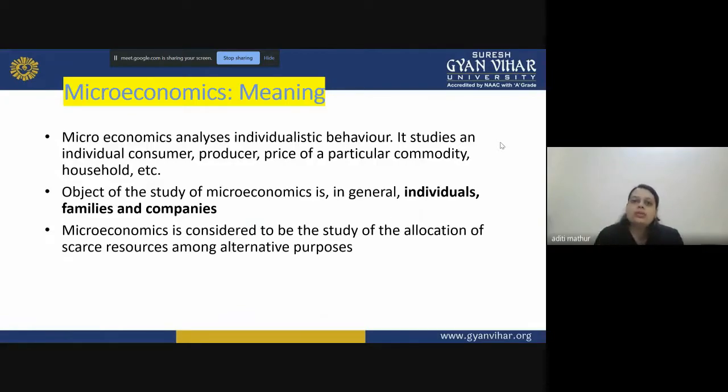What is a resource? In economics, on a very basic level, resources are divided into land, labor, and capital. They are generally known as the inputs as well. So we generally divide these resources into land, labor, and capital.